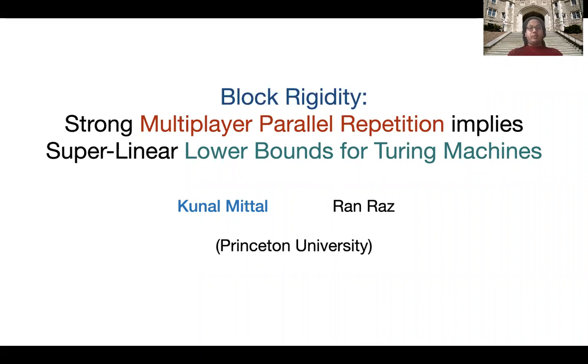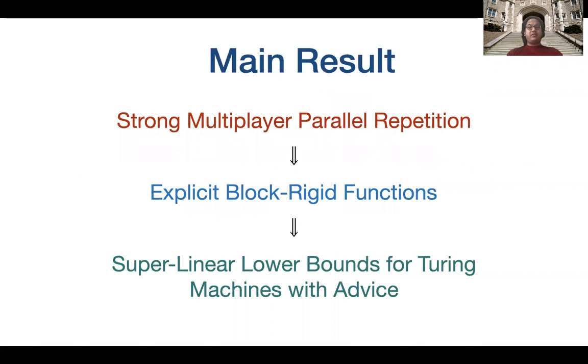Hi, I'm going to be talking about block rigidity, multiplayer parallel repetition, and lower bounds for Turing machines. This is joint work with Ron Ross at Princeton University. Our main result is the following. We show that a strong multiplayer parallel repetition theorem implies the existence of explicit block rigid functions, which further implies superlinear lower bounds for Turing machines with advice.